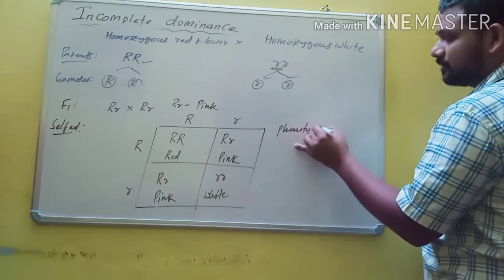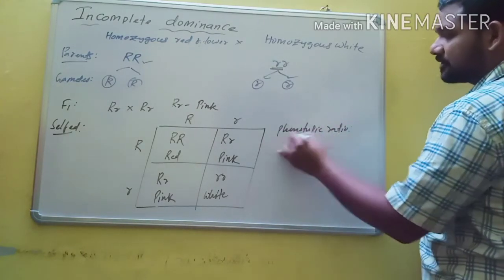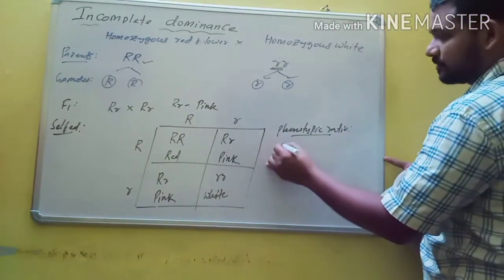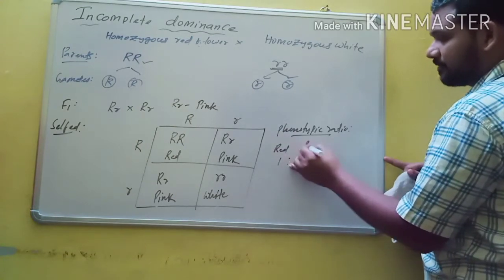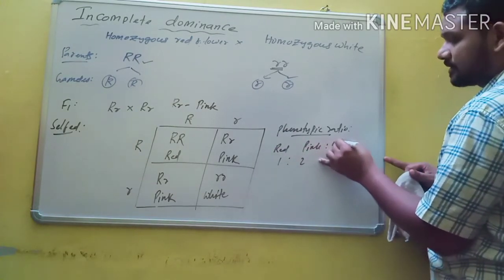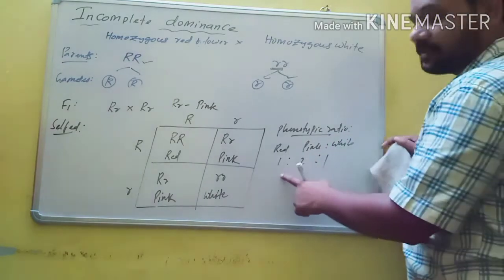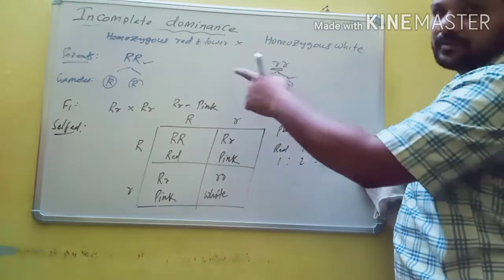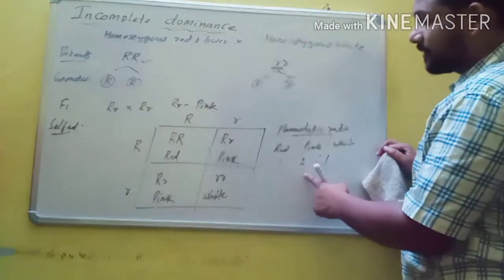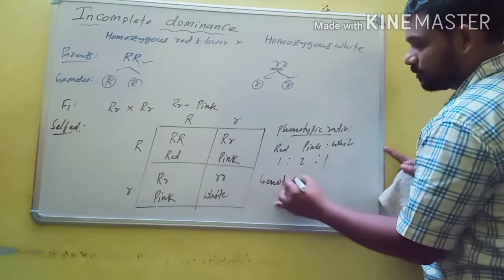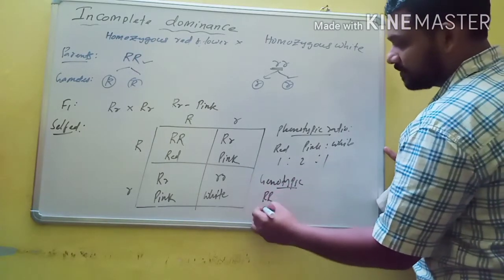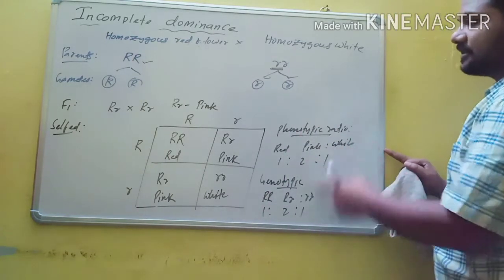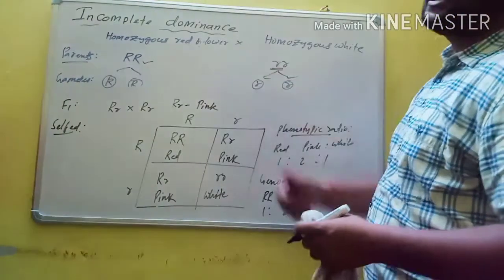So what is the phenotypic ratio? The phenotypic ratio refers to external appearance. Red one, pink two, and white one. So red flower is 1, pink flowers are 2, and white flowers are 1. That means the phenotypic ratio is 1:2:1. This is different from the 3:1 ratio of typical dominant and recessive phenotypes. And next, the genotypic ratio is similar. What is the genotypic ratio? Capital R capital R is 1, capital R small r is 2, small r small r is 1. So these are the phenotypic and genotypic ratios of incomplete dominance.